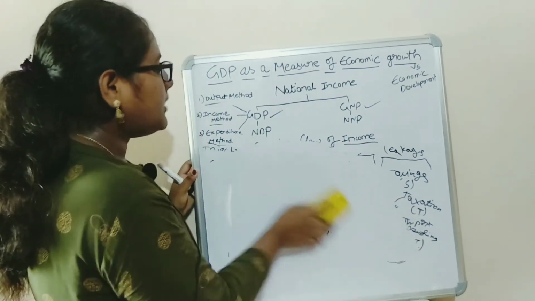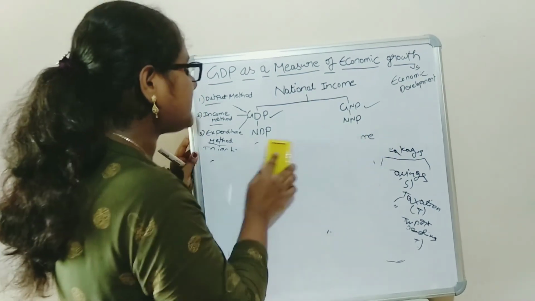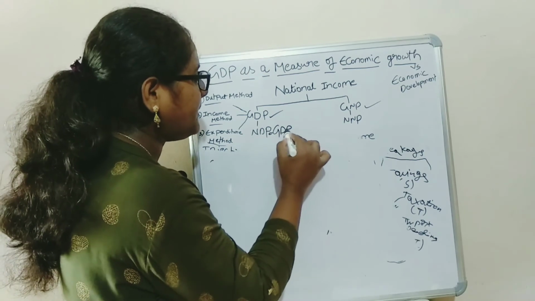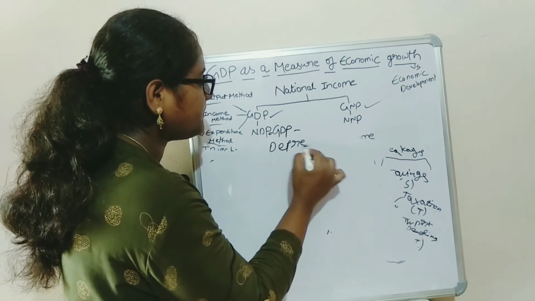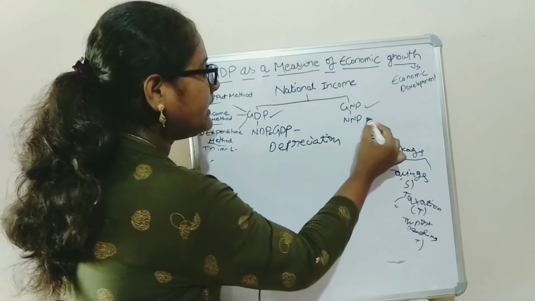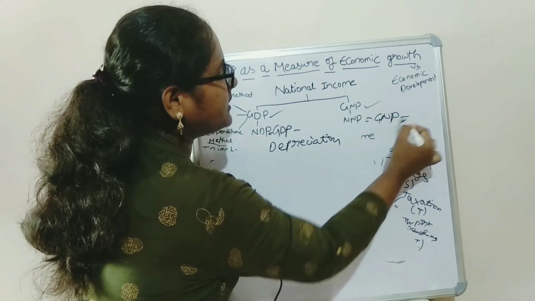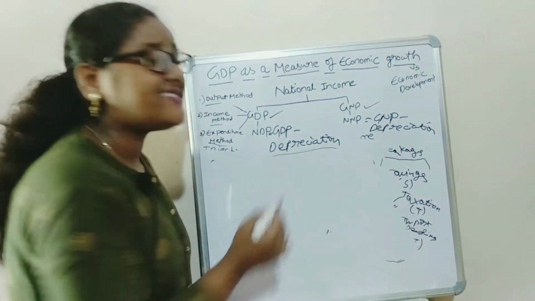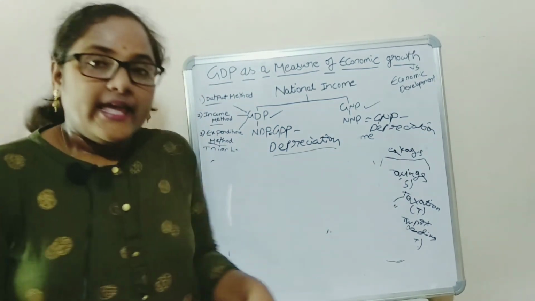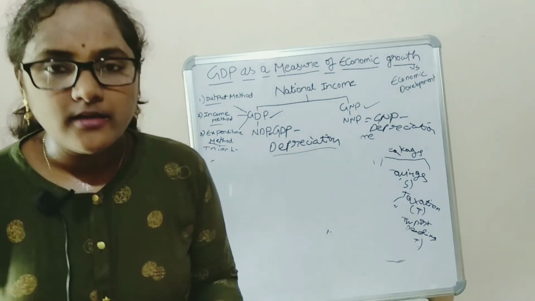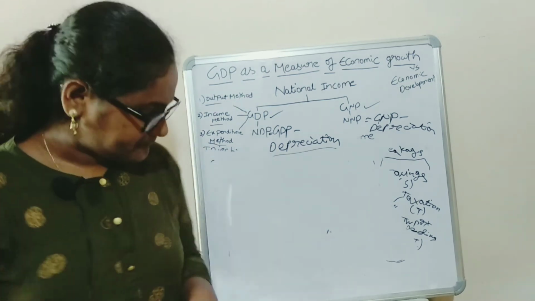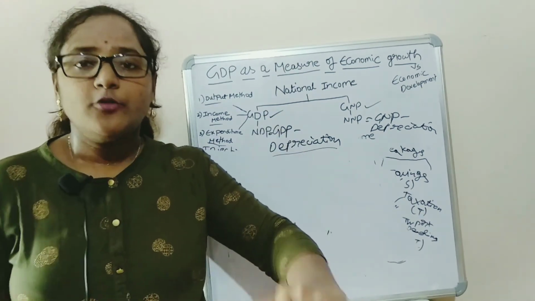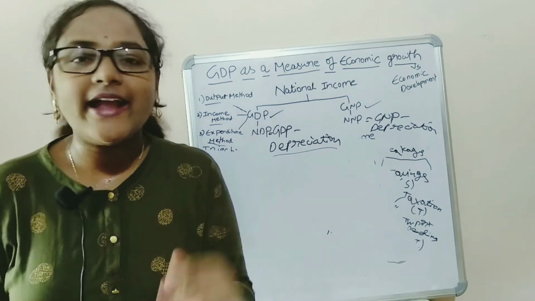Then what is the net domestic product and the net national product? So net domestic product means GDP minus depreciation. Net national product means gross national product minus depreciation. So what is depreciation? Any capital good or machine undergoes wear and tear, and that amount has to be taken into account while calculating the GDP in a financial year.